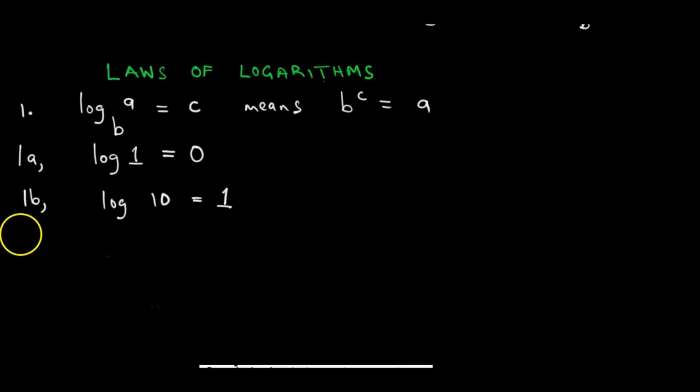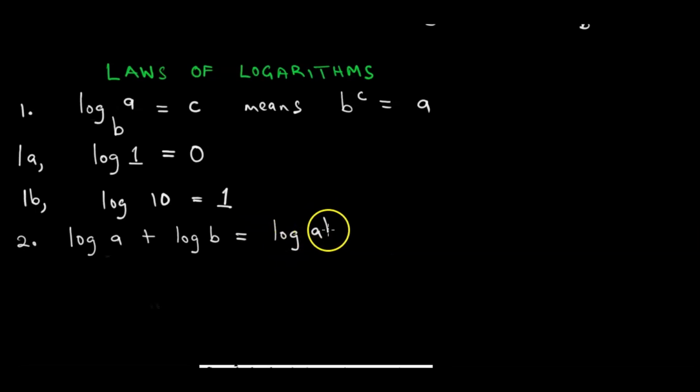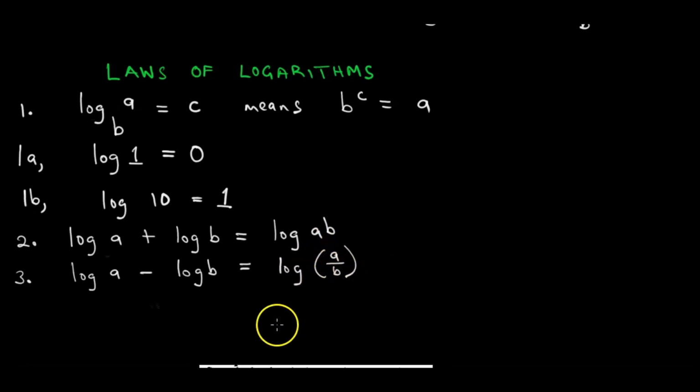For number 2, we have log a plus log b being equal to the log of ab. Saka ndina kuisa base panapa kureva kuti we are assuming the base to be 10. Log a plus log b is equal to log ab. Then for our third law, tinenge takuti log a minus log b is now equal to log a over b.